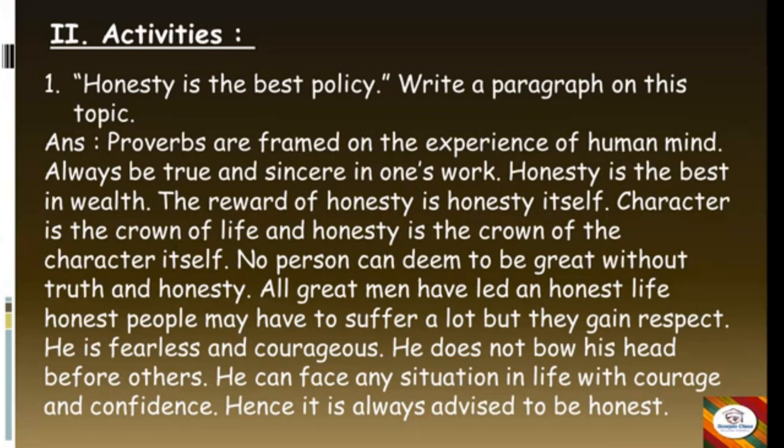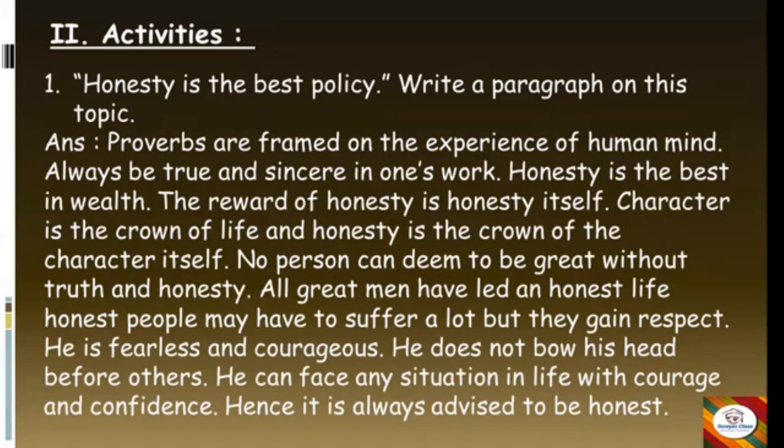Honest people may have to suffer a lot, but they gain respect. He is fearless and courageous. He does not bow his head before others. He can face any situation in life with courage and confidence. Hence, it is always advised to be honest. Okay, so this is a paragraph. You can also write your own examples and sentences if you have them, or else you can just go with this.